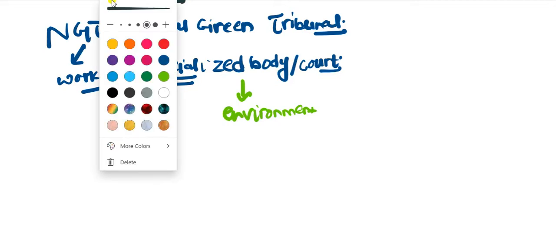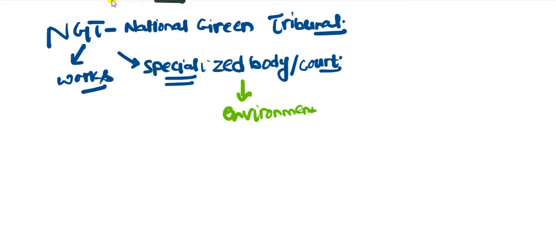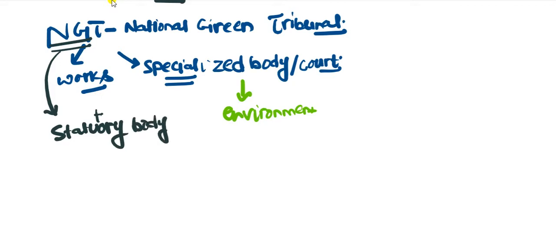Now, we will know the basic structure, the basic performer and the basic working function of the National Green Tribunal: how it has started, and how the government works in parallel with NGT. First, before starting, let us know about the basic body and how it works. It is a statutory body. What do you mean by the term statutory body?